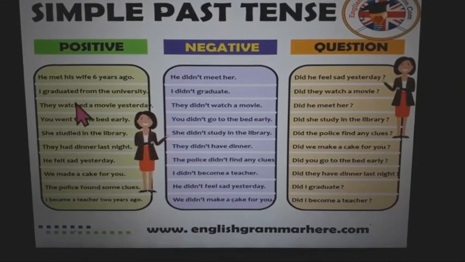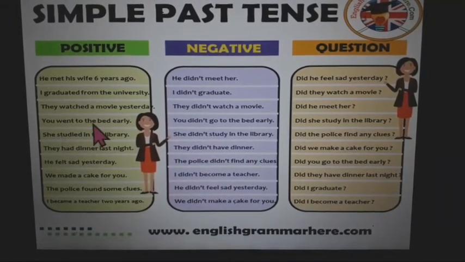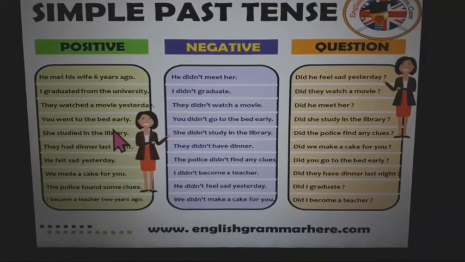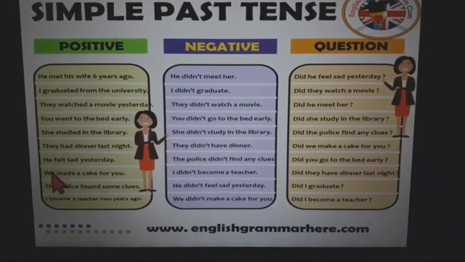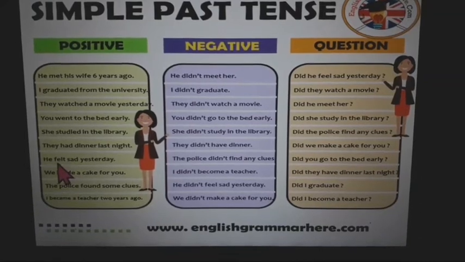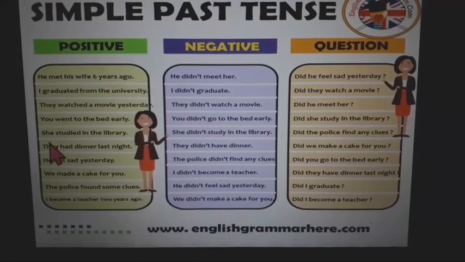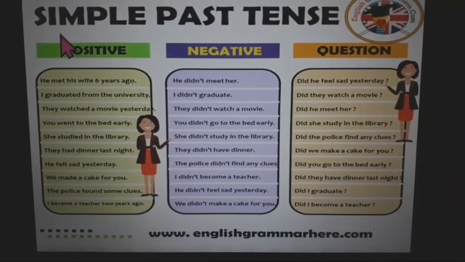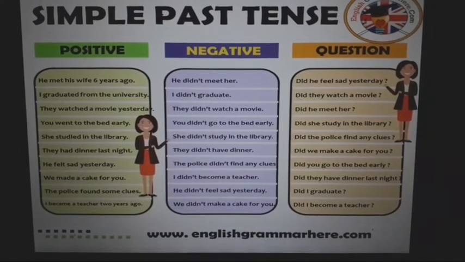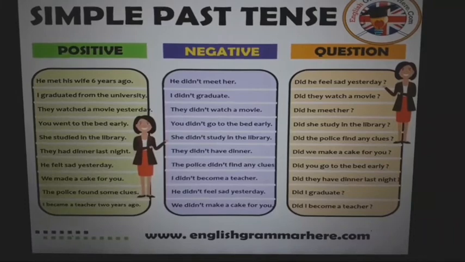Went. Go. Okay. In past tense it will be went. Study will be present, studied past tense. Have present, had past. Feel present, felt past. Make present, made past. So this way our verb will be changed into past. When we use our verb in past tense, it shows the action has already been done.